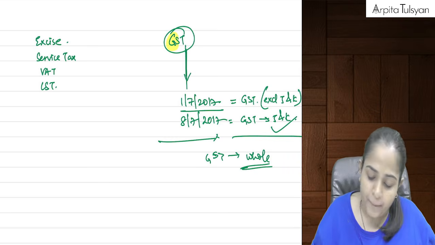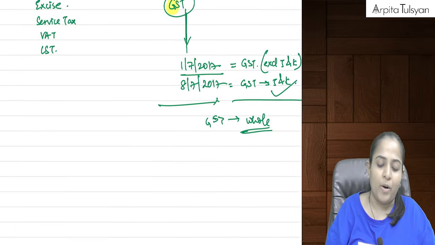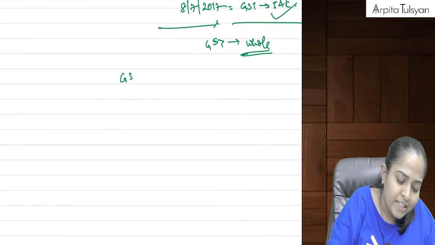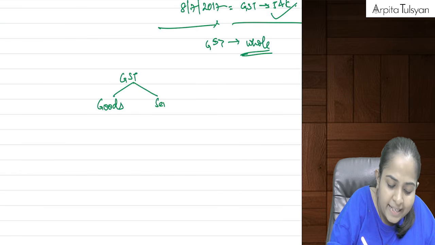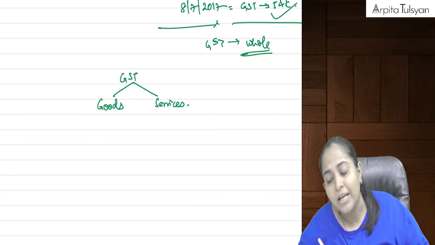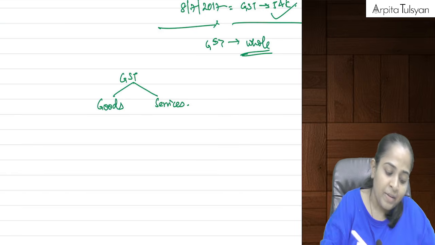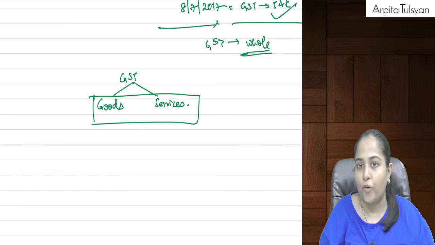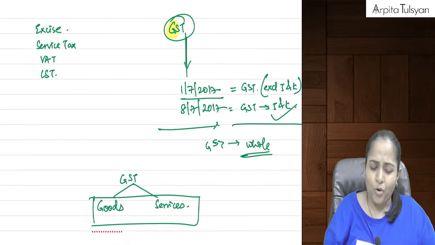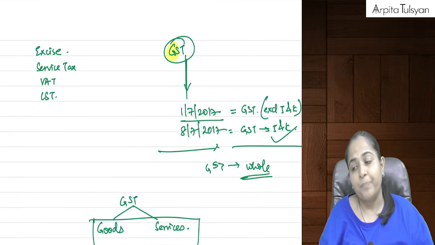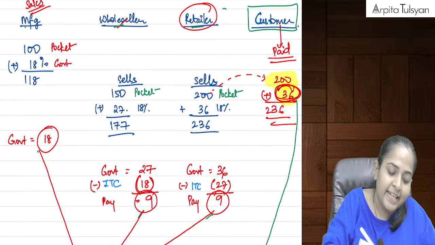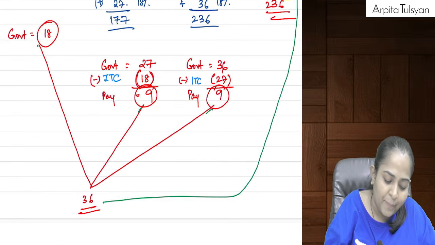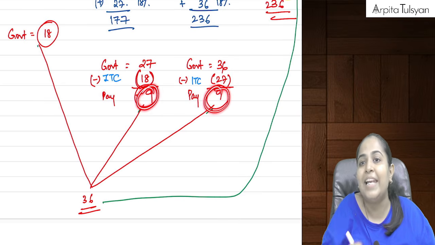Now see, please try to understand. When we say GST, I told you GST is a tax which is applicable on goods and also on services. It is applicable on both of it. This was the basic introduction. Like the numerical example we saw, at every level the government was getting taxes on the value addition.